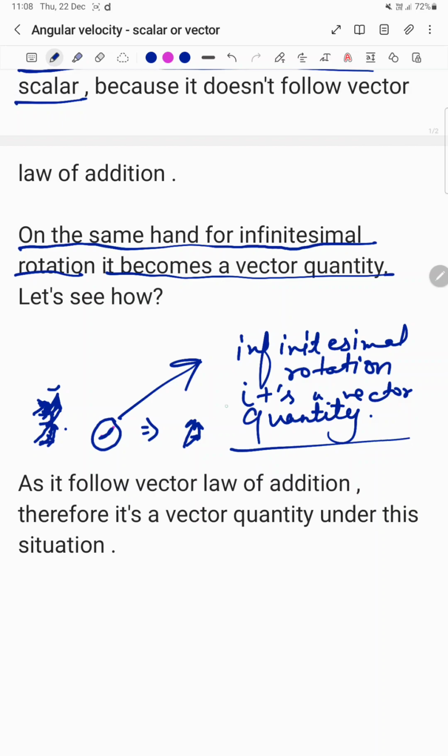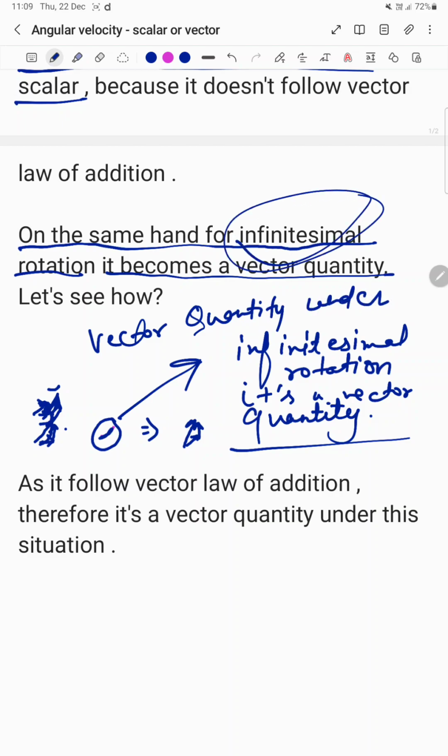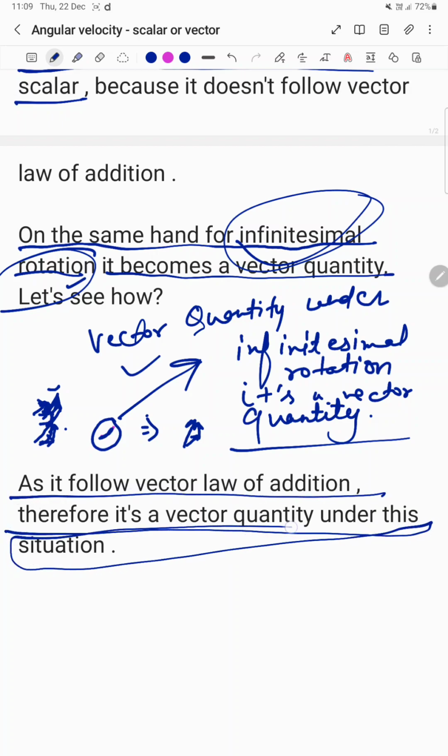Therefore it becomes a vector quantity under infinitesimal rotation. Clear to you? So we conclude that as it follows the vector law of addition, it is a vector quantity under this situation.